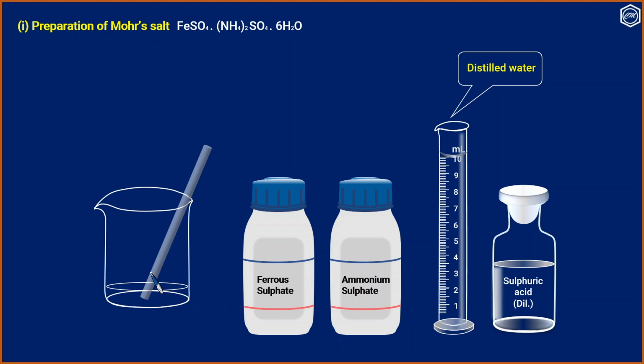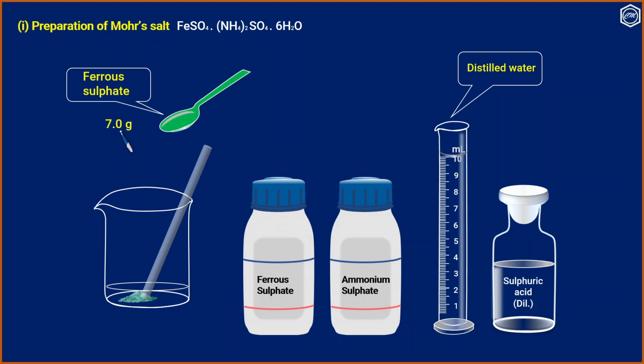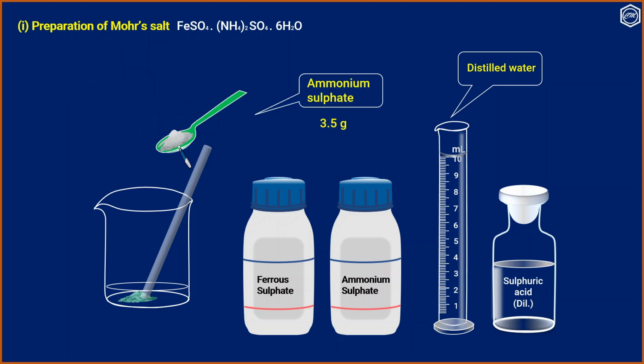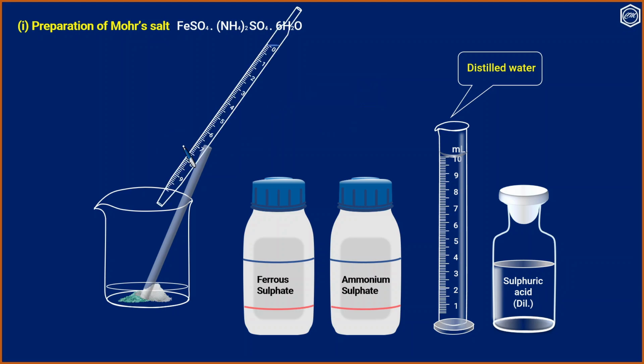We take 10 ml distilled water. To that we are adding 7 gram ferrous sulfate. Then we add ammonium sulfate about 3.5 gram. Add some dilute sulfuric acid.